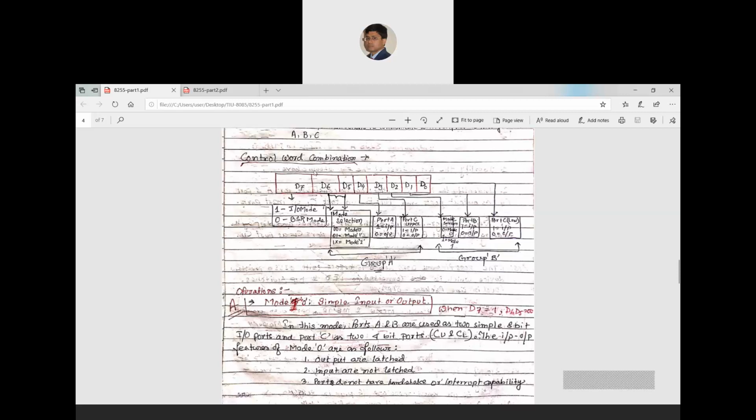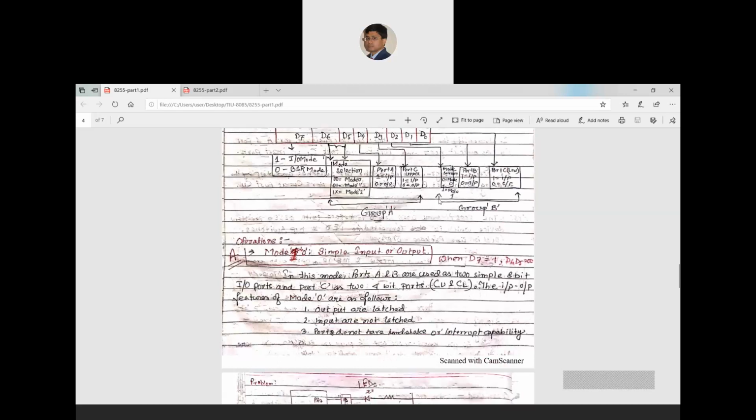Next, move to the first mode, mode 0, that is simple input output. It means your D7 is 1 and you are dealing with simple input output, when D7 is 1 and the D6 D5 combination is 00. So what happens in this mode?